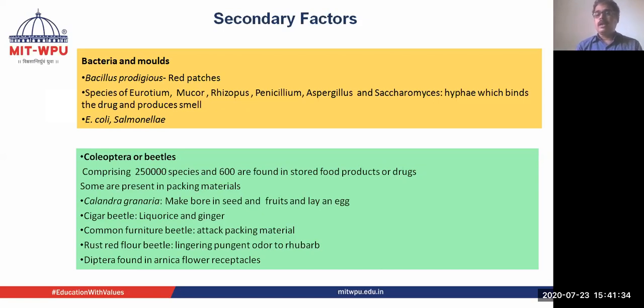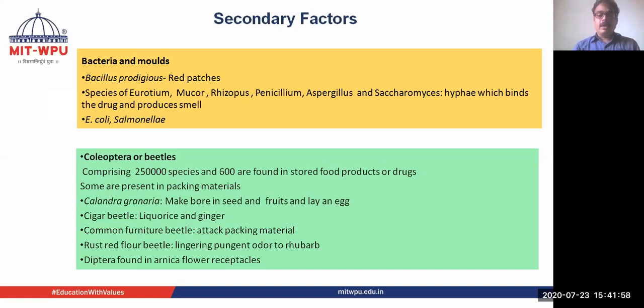Coming to beetles, there are 250,000 species of beetle, and out of these, 600 species are reported to attack crude drugs. These species attack either the crude drugs or the packaging material. Some species of beetle attack wooden or paper material.